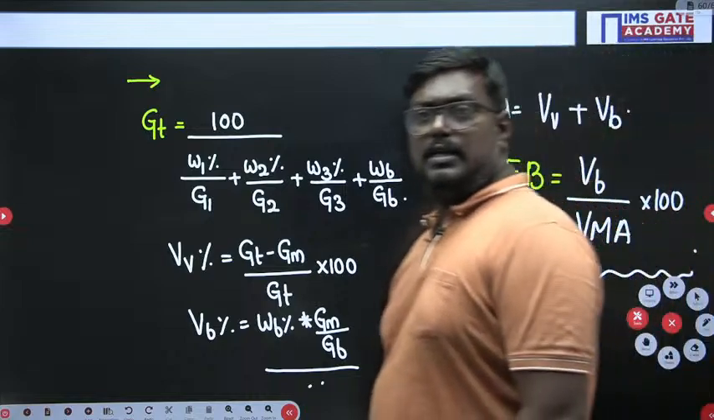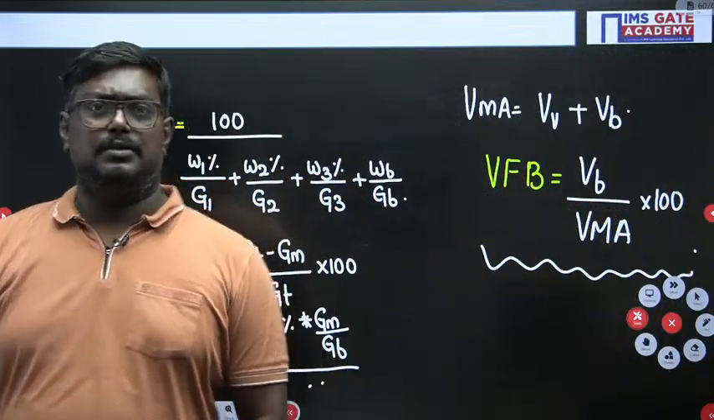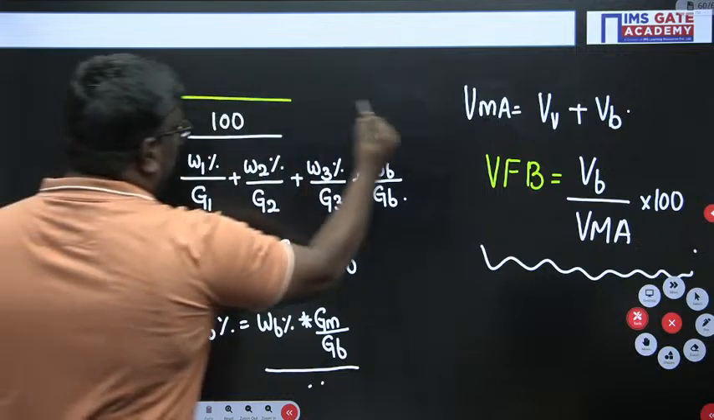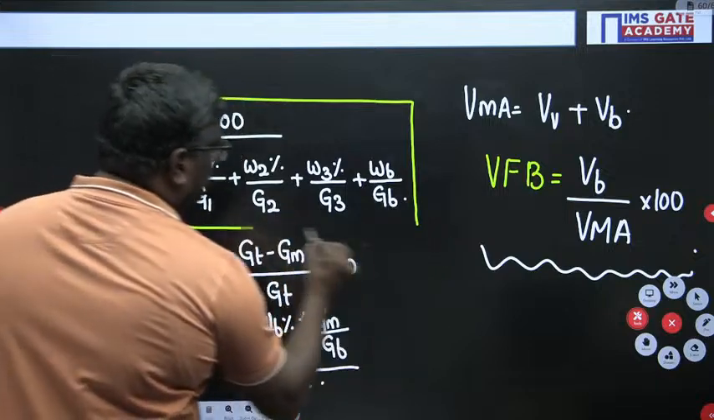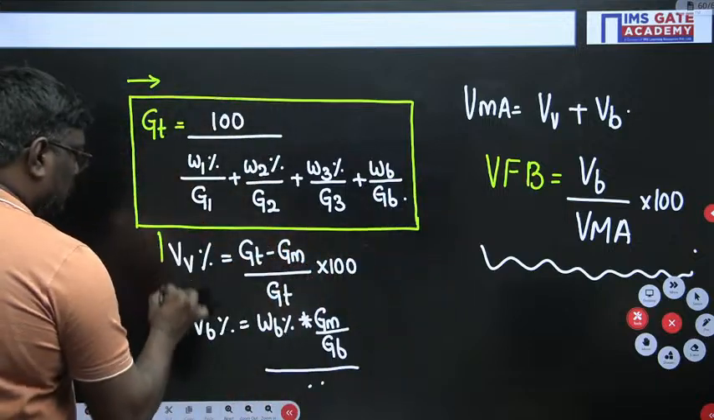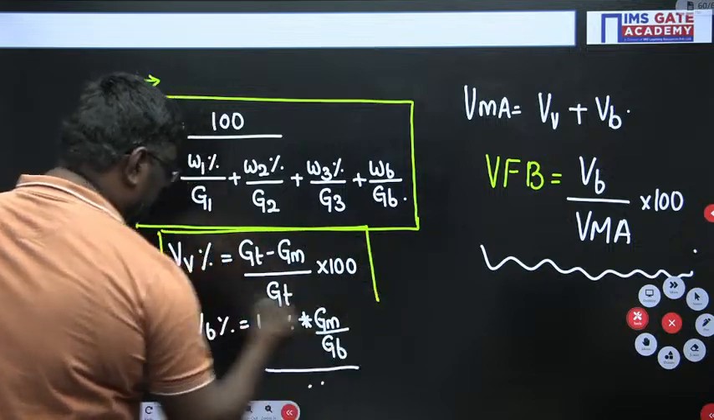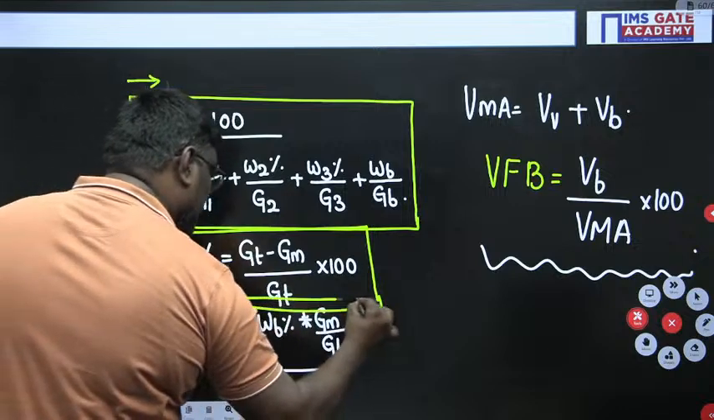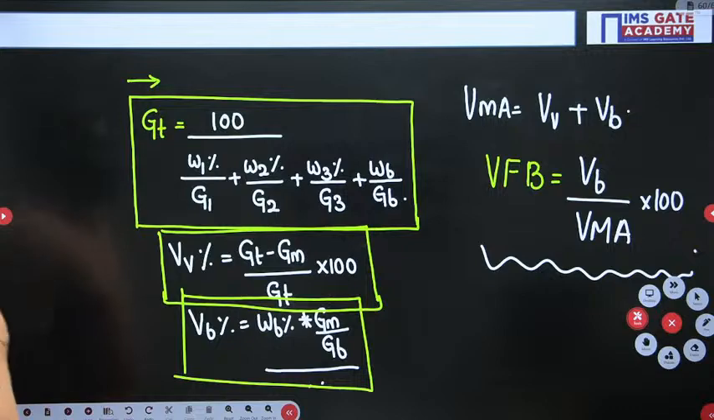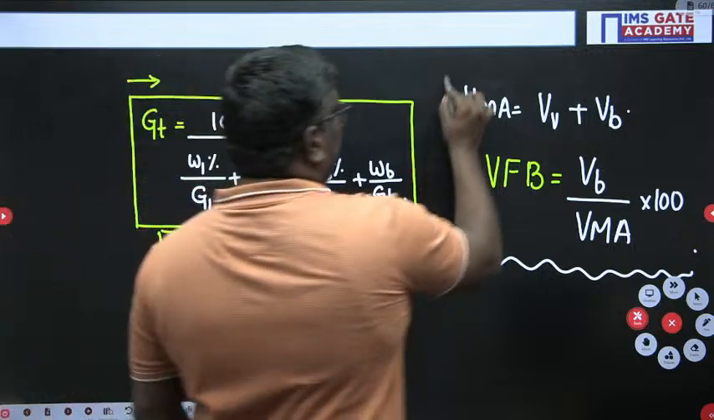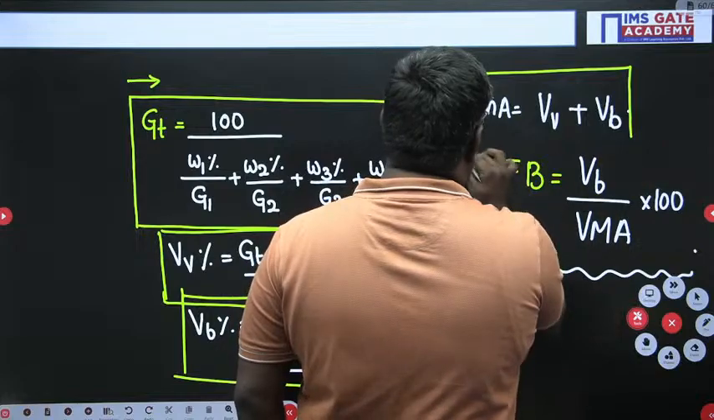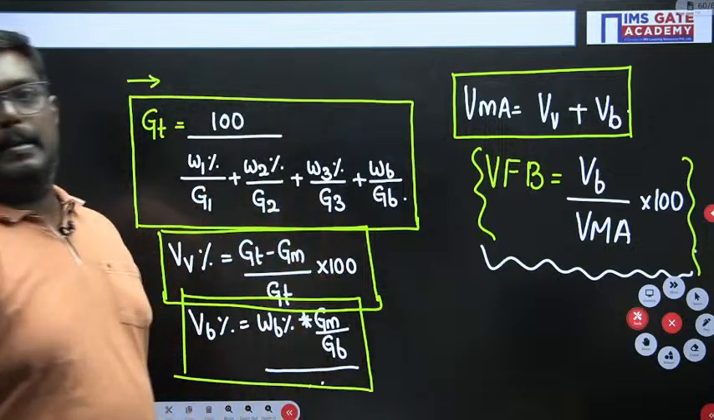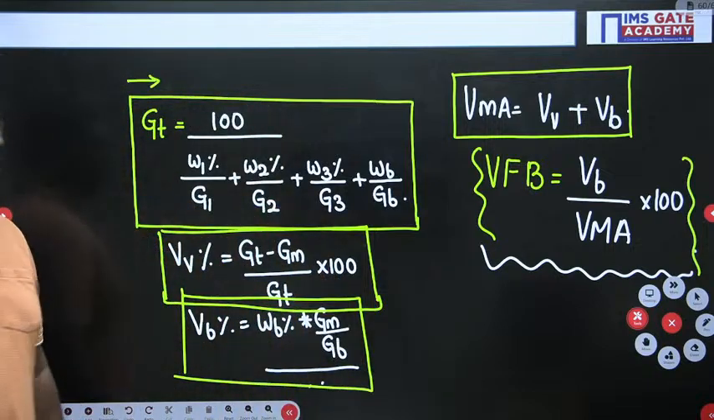So these are the things which you should understand, students. So here, this is GT, this is VV, and this is VMA, and these are the formulas for VFB. Are you clear, students? Okay.